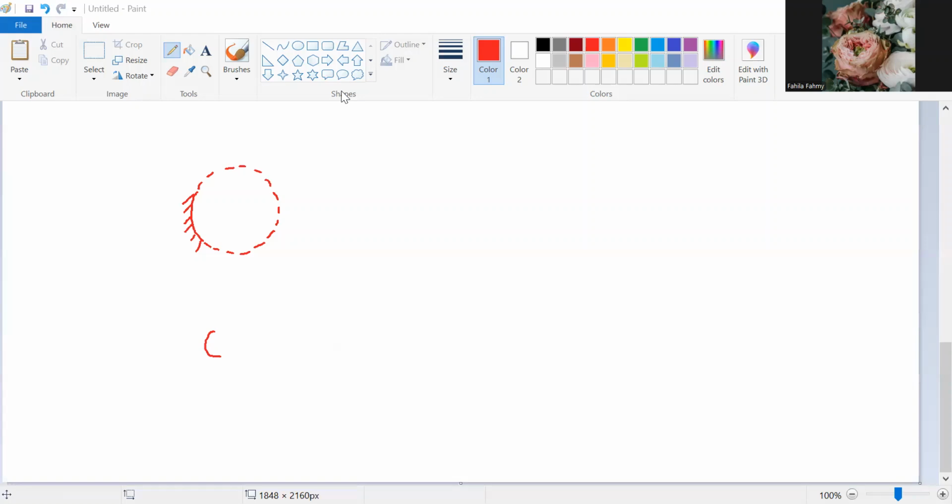Okay, son. Right. What I wanted to explain is, look, now this curvature and this curvature.